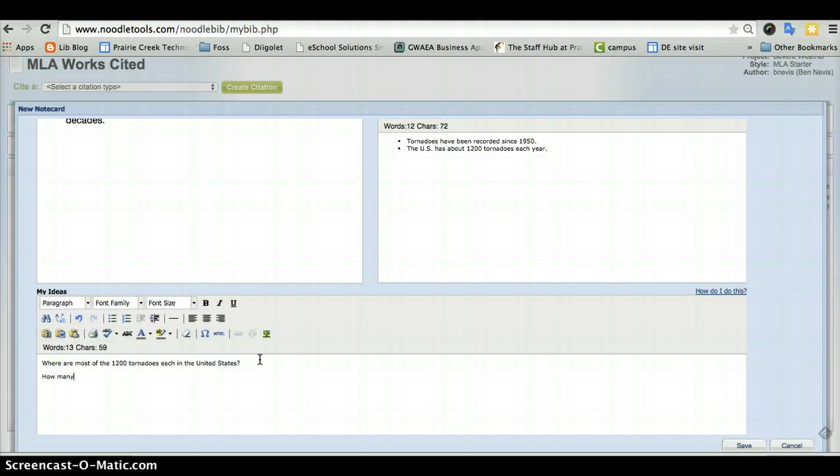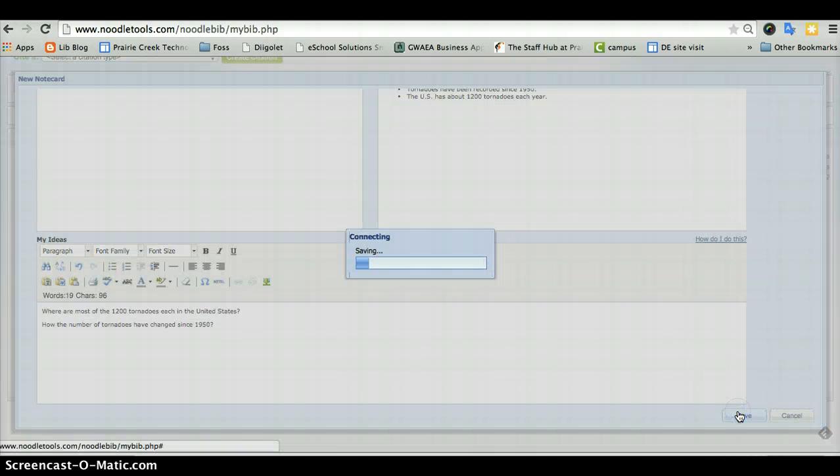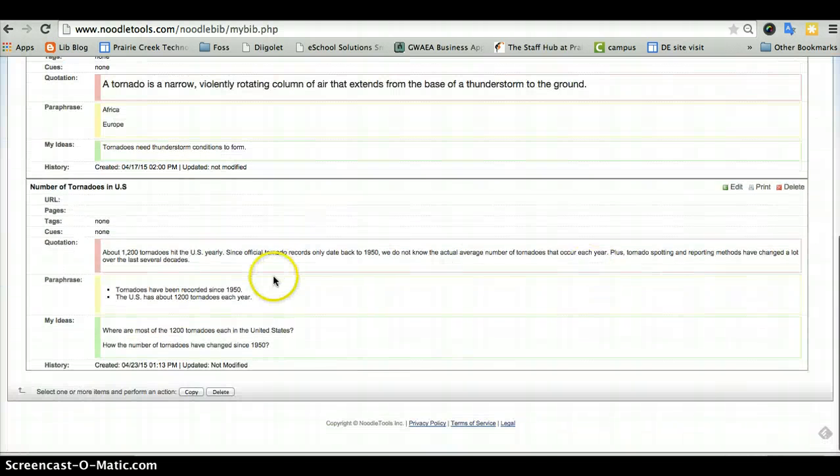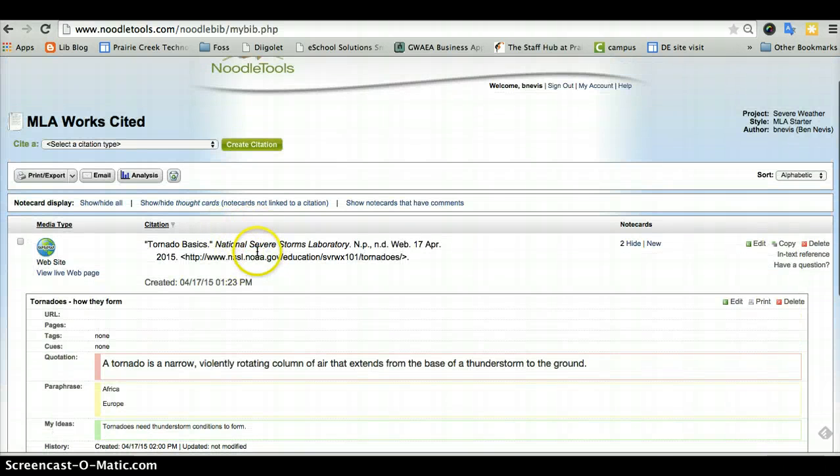how the number of tornadoes have changed since 1950. So I'm curious if there are more or less, or if it stayed about the same. So I have some ideas and questions that I can go out and keep searching for. I'm going to press save. And now there's my note, exactly what came from the site, my paraphrasing of that, and then some other ideas that I had. And that's all attached to this source.